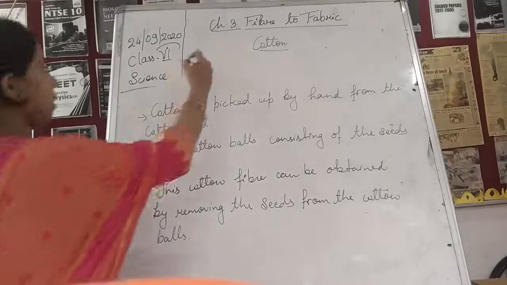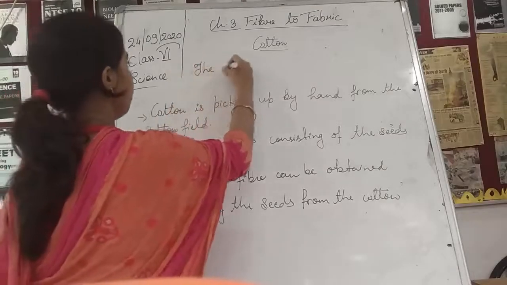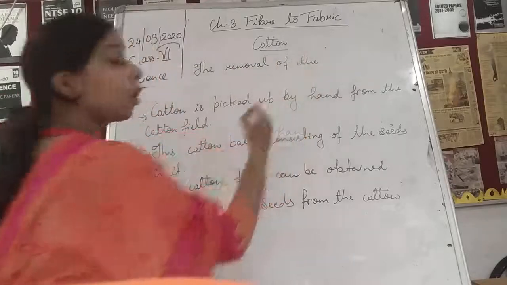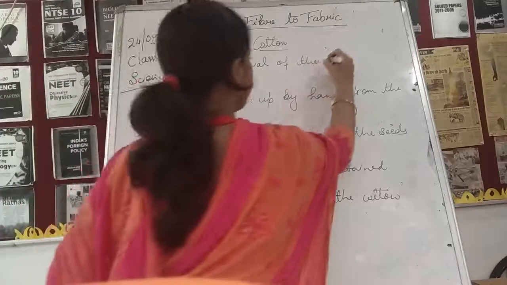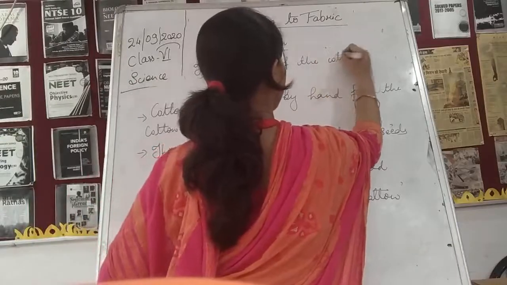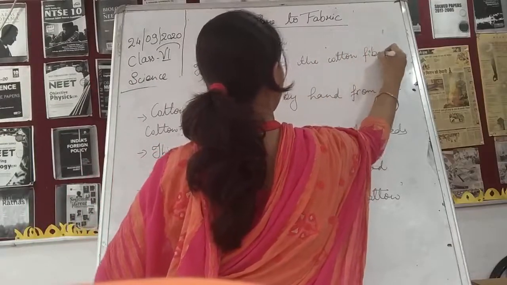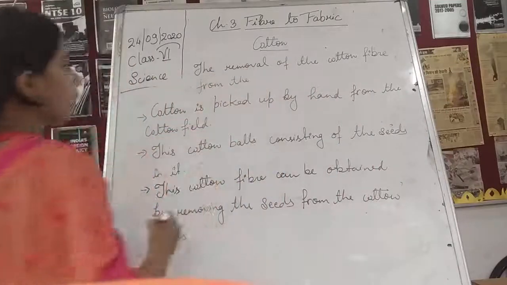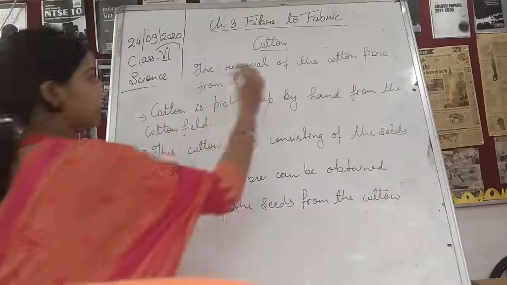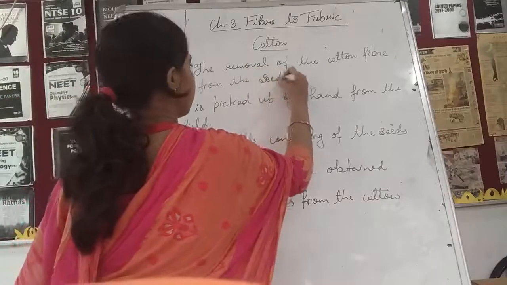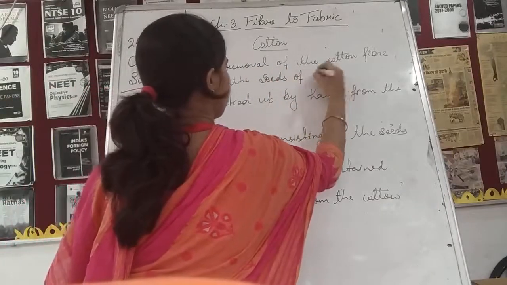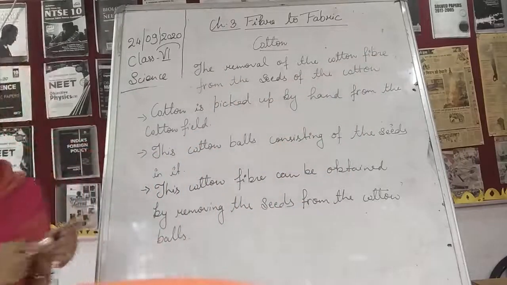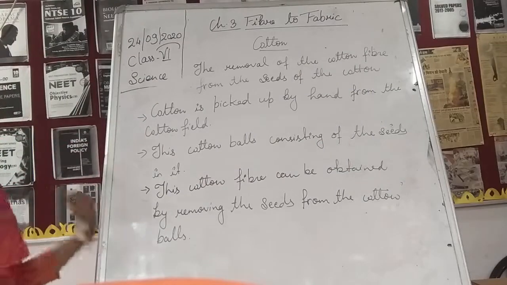So we can write it: the removal of the cotton fiber from the seeds of the cotton is called ginning.